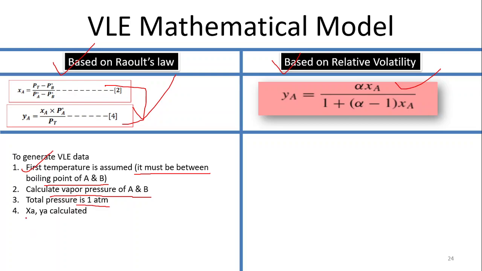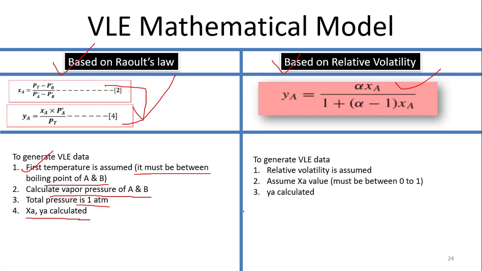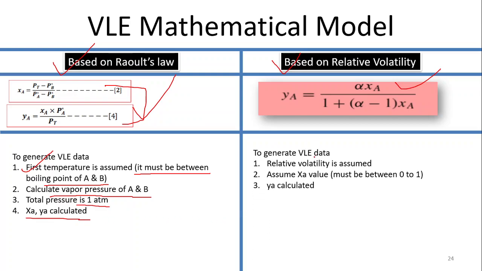In this way you can calculate XA and YA, that is our desired value. XA means liquid and YA means vapor composition. So the VLE, vapor and liquid equilibrium composition data will be developed here. And as far as this relative volatility is concerned, it's a very easy one.